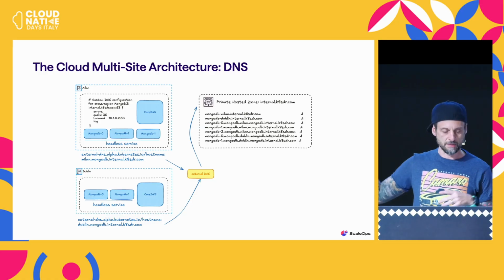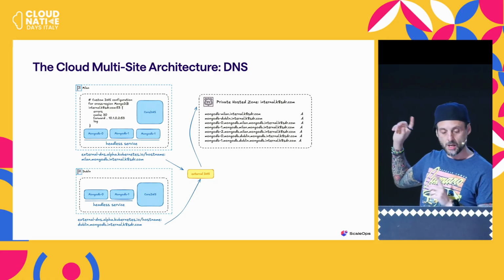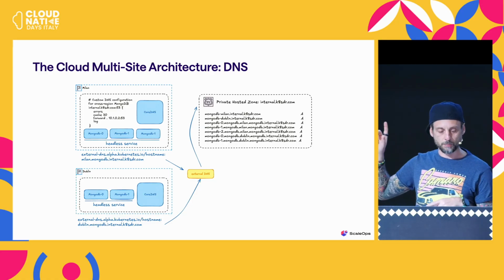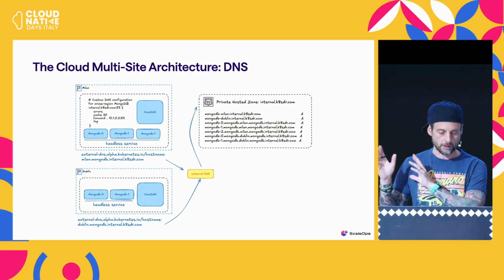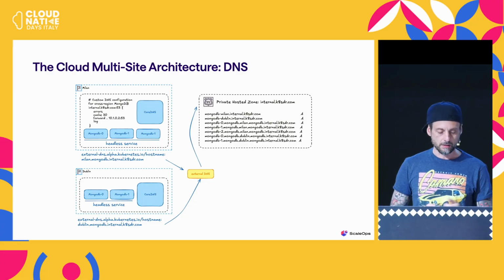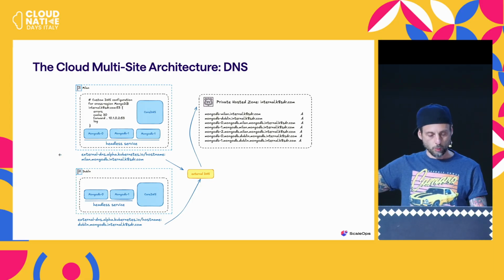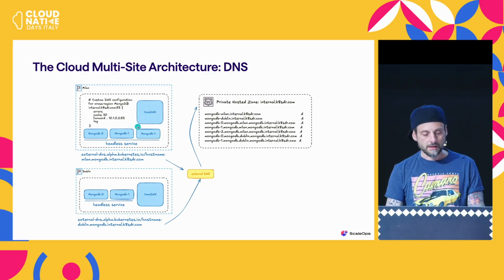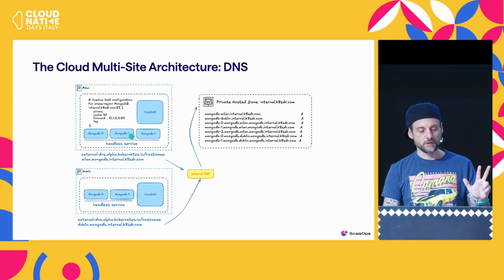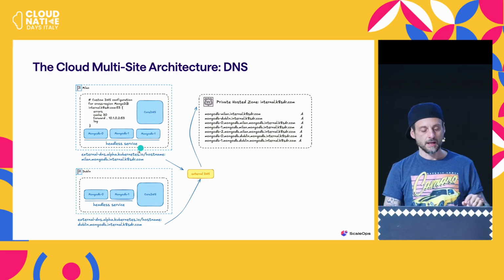And so we have two sites today. We have West Europe and South Europe. So it's going to be Milan, which is going to be our primary site, and Dublin, which is going to be our secondary site. And the idea is to have, so we have CoreDNS here, as you can see, and then our MongoDB will have 3 nodes in Milan and 2 nodes in Dublin.